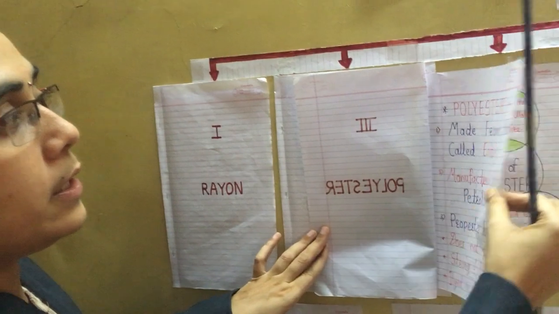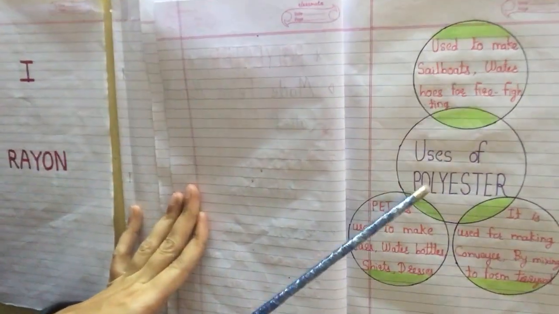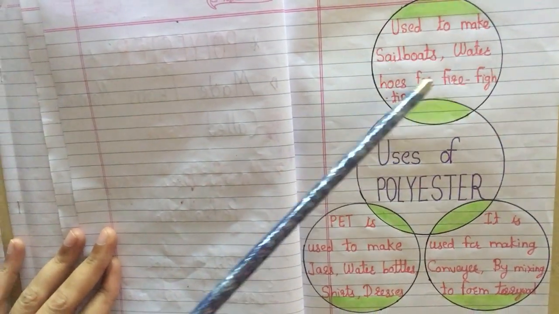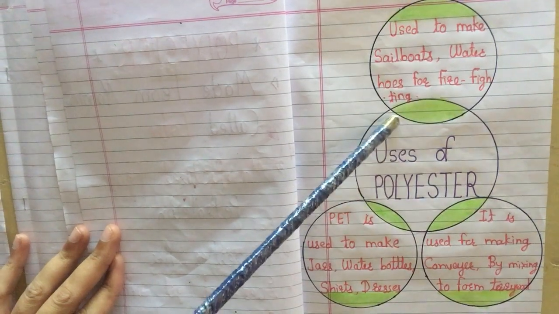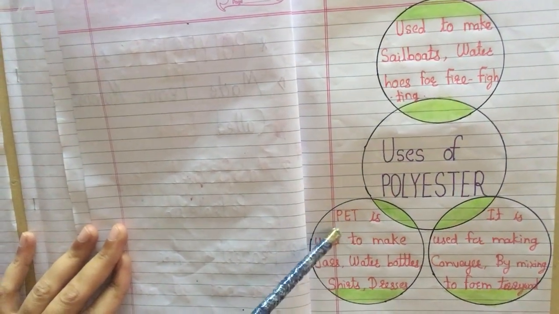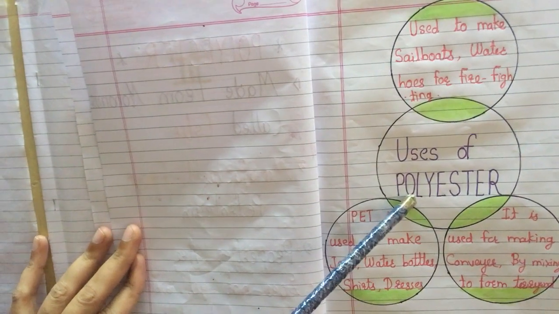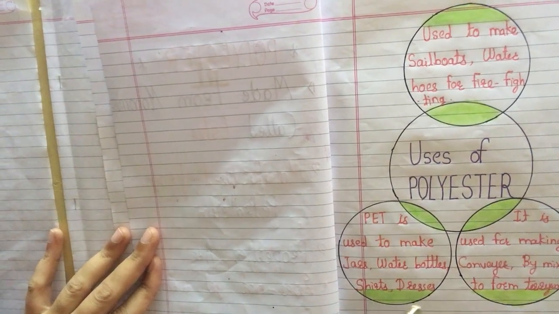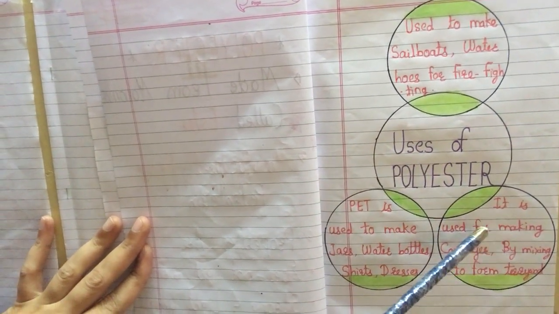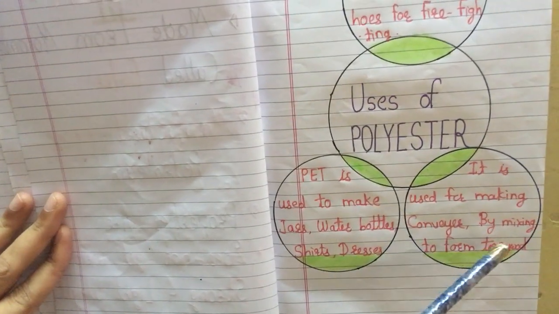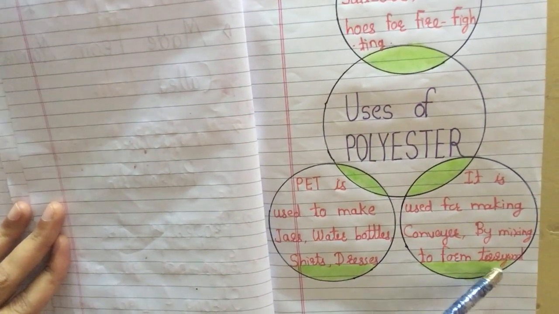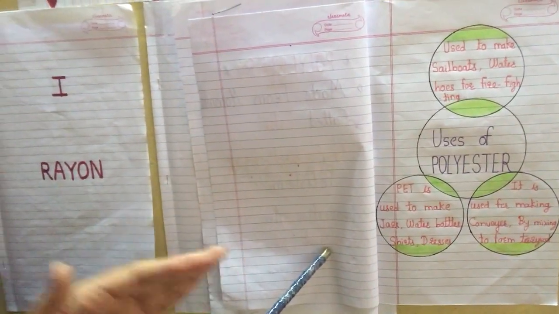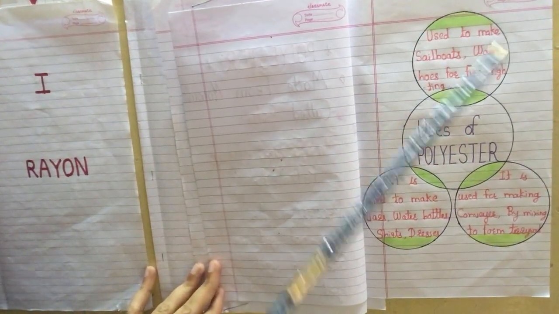So the next point is the uses of polyester. Related to its properties, it is used to make sailboats and water hoses for fire. PET is also a type of polyester. It is used to make jars, water bottles, shirts, dresses. Again, polyester is used to make conveyor belts, and by mixing it is used to form Terrycot. So these are the uses of polyester.